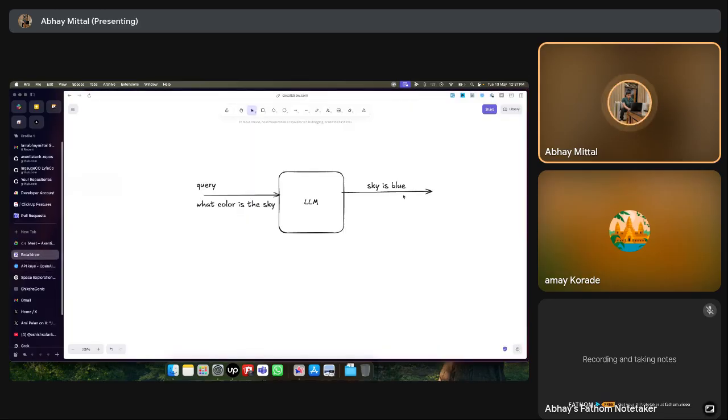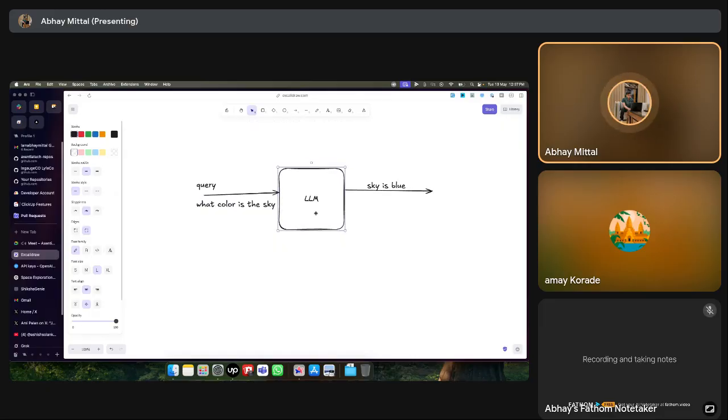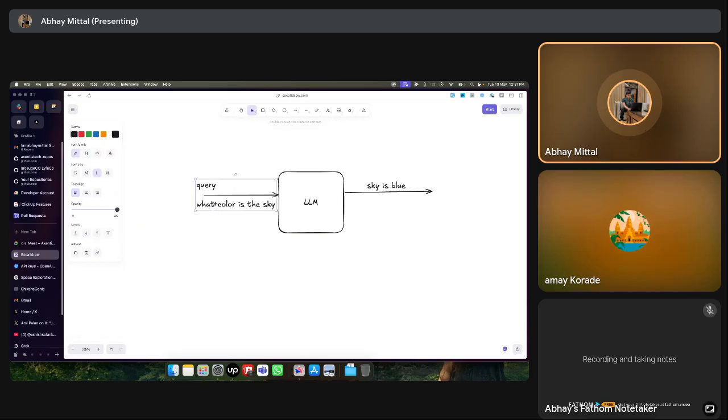So this is just meant to be a quick primer on LLMs, RAG, and vector databases. An LLM, as we know, you can think of it like a black box right now. It's not important for us to know at this stage what it does internally and how it works. But this is roughly the flow with an LLM. We ask it a question, which is the query, and it gives us an answer. Like, what color is the sky, and the sky is blue. This is what you'd get if you go to ChatGPT and ask.